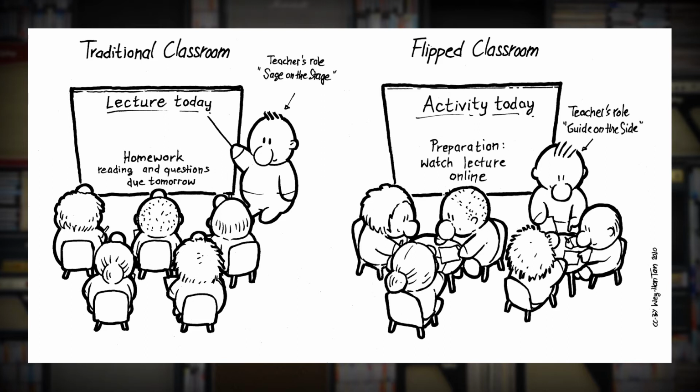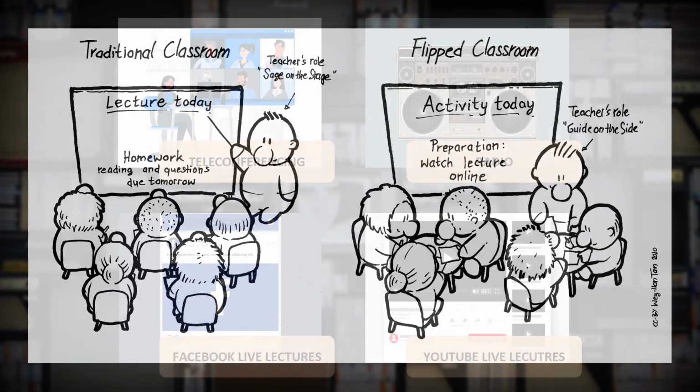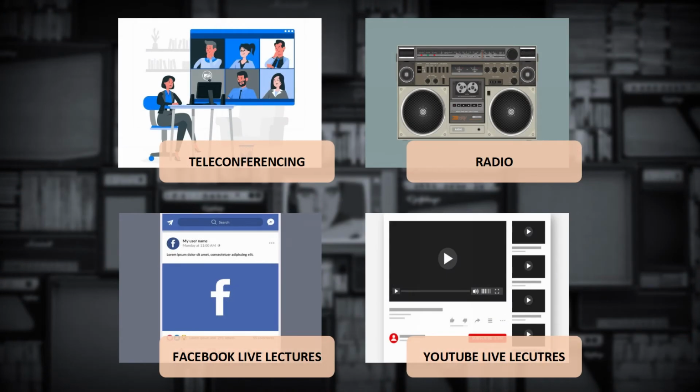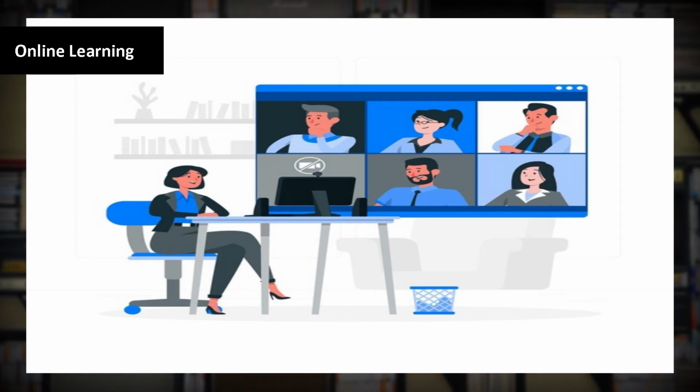Even in the university where we are, the Indira Gandhi National Open University, we make use of many such technologies like teleconferencing, radio, Facebook live lectures, YouTube lectures. Everything is done in IGNOU. So friends, different technologies are used.